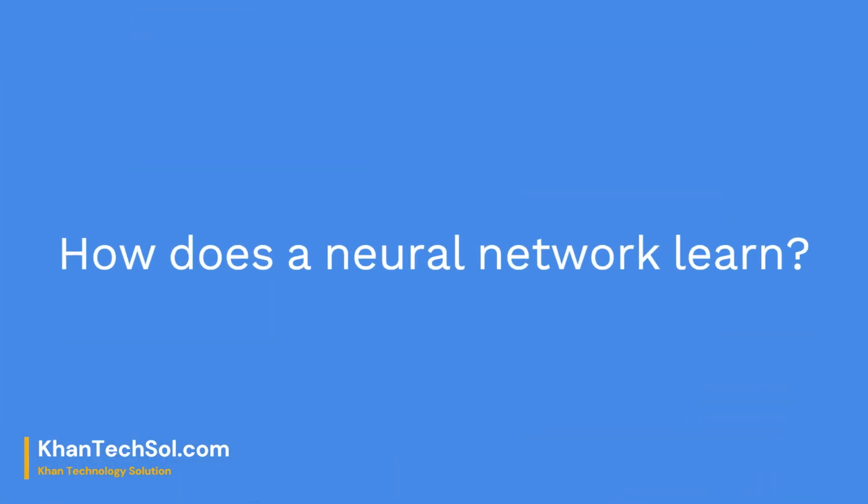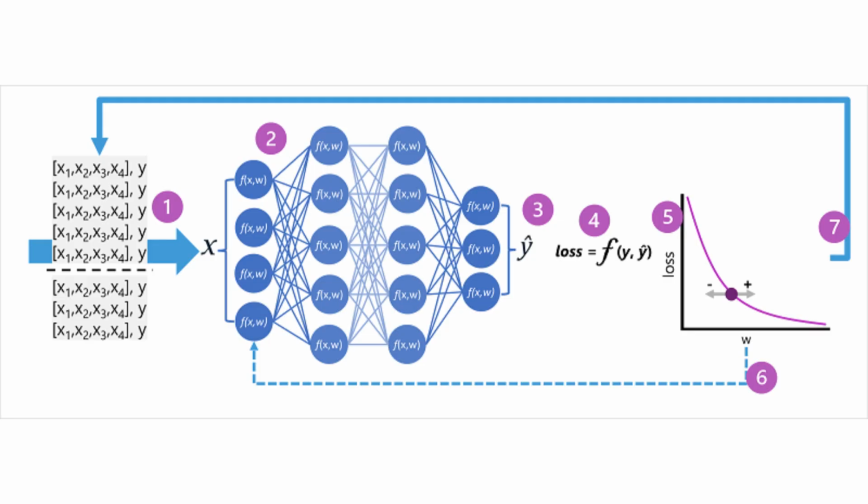How does a neural network learn? The weights in a neural network are central to how it calculates predicted values for labels. During the training process, the model learns the weights that will result in the most accurate predictions. Let's explore the training process in a little more detail to understand how this learning takes place. 1. The training and validation datasets are defined, and the training features are fed into the input layer. 2. The neurons in each layer of the network apply their weights, which are initially assigned randomly, and feed the data through the network.